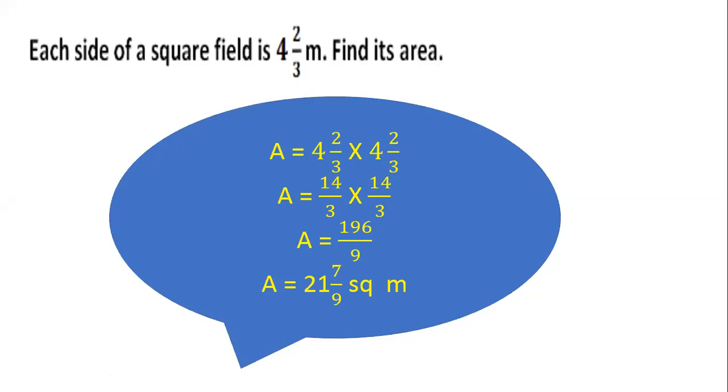Children, I have been emphasizing again and again that you will have to write the units. If you do not write the units, your marks will be deducted. Along with this, you'll have to write statements. Given side of a square field is 4 2 by 3 meters. Okay, we all know area of a square is side multiplied by side. You'll have to write all the steps, then only you'll get full marks. Next we have,